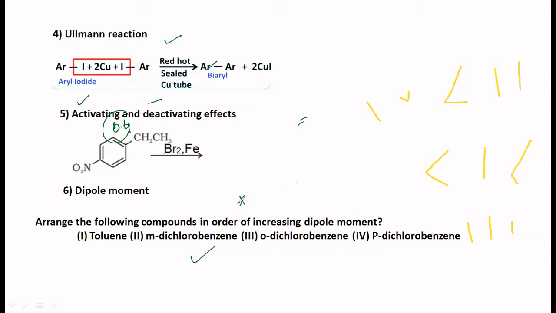Repeated question. Instead of toluene, they might take benzene. Benzene also has 0 dipole moment. So that way, this dipole moment concept is important. If you can lay your hands on that, then do more problems based on that. Let me clear these drawings, and then perhaps we can go to the next one.